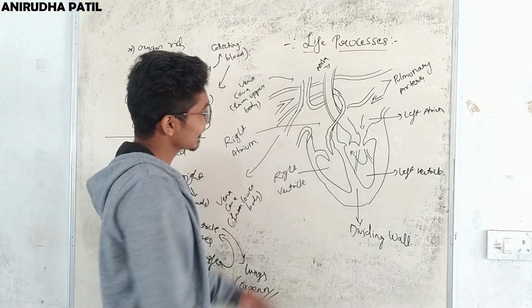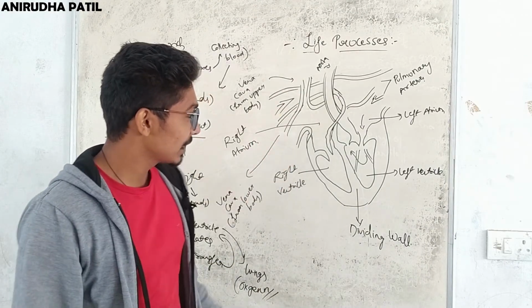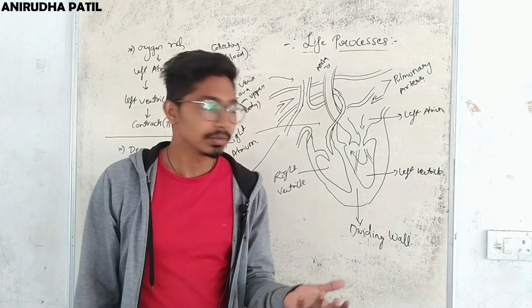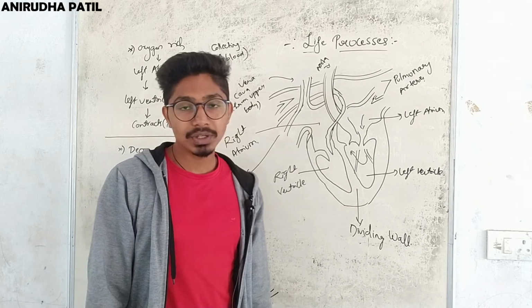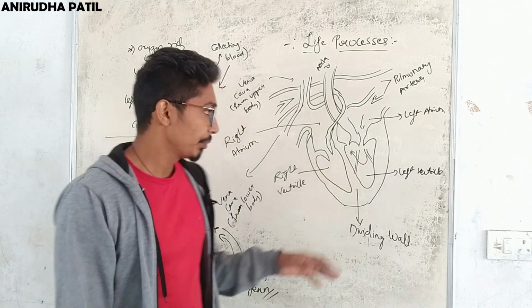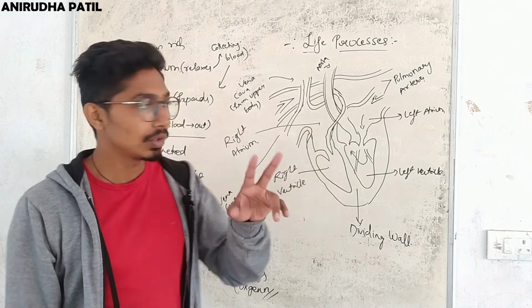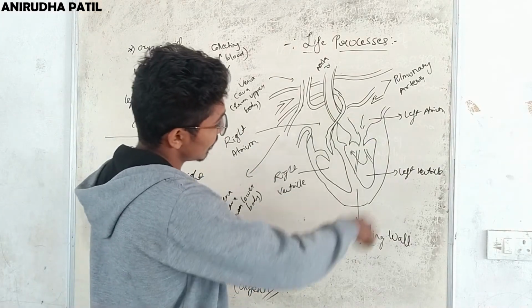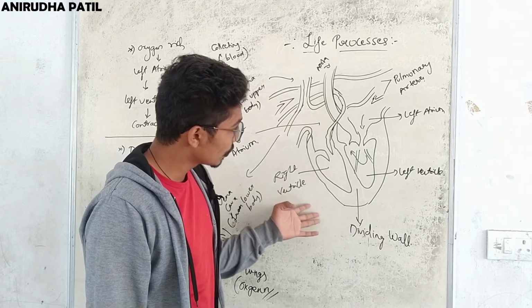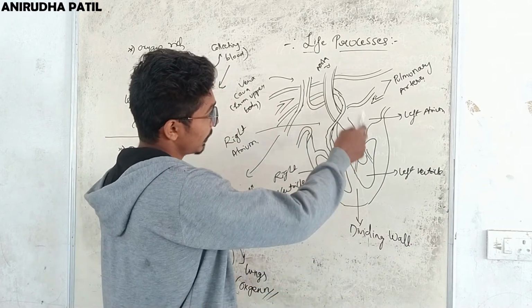So the next is the pumping machine of our body, that is the heart. Basically the heart takes in deoxygenated blood and also transfers oxygenated blood. This takes place in two steps. Basically the heart is composed of these parts. It is a rough diagram, and you can refer to the textbook for a better diagram.